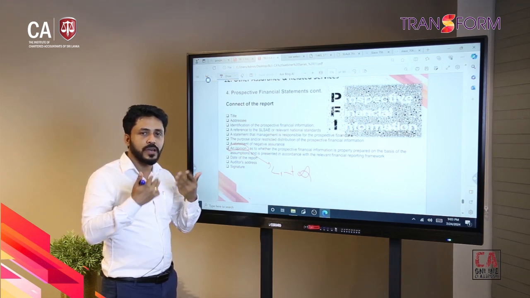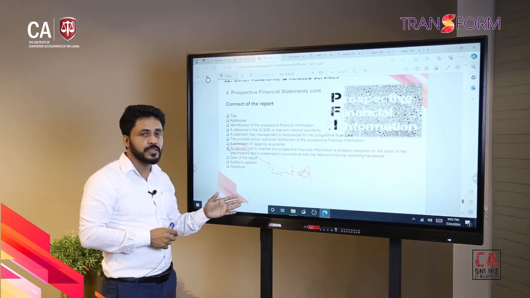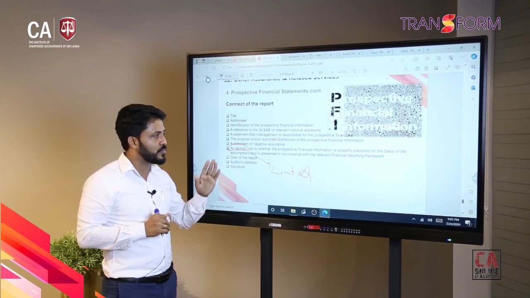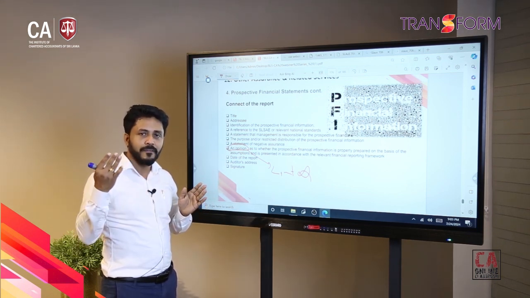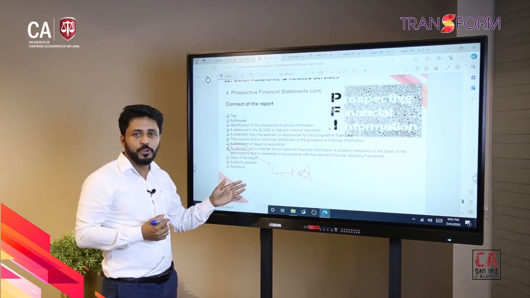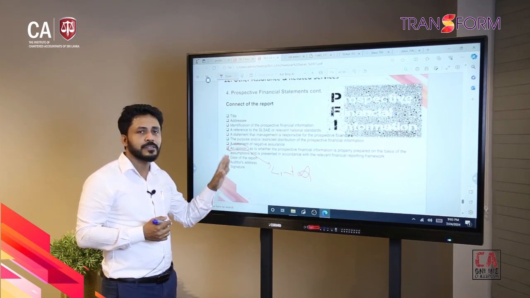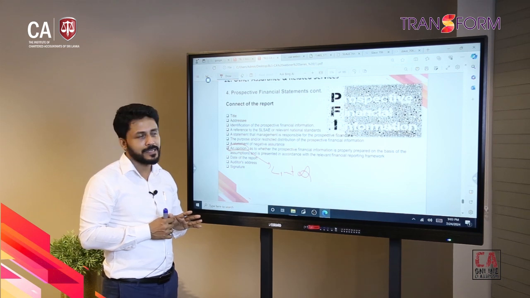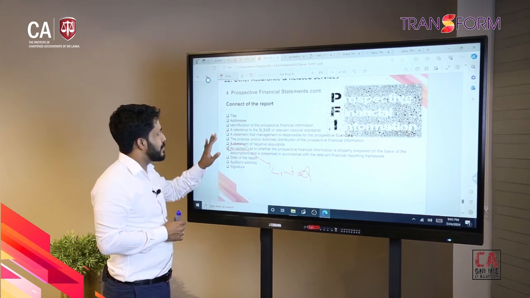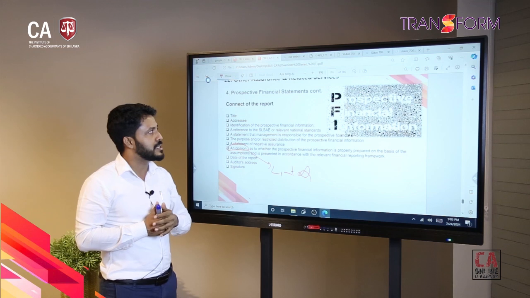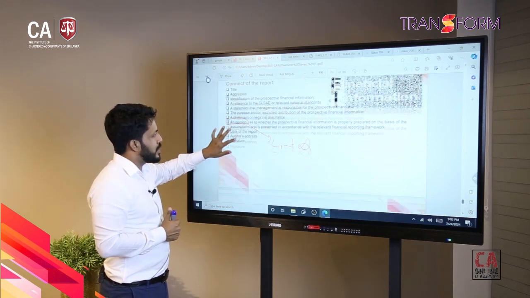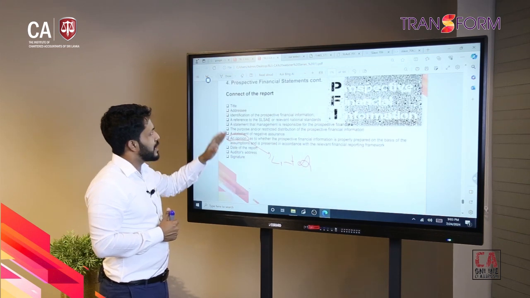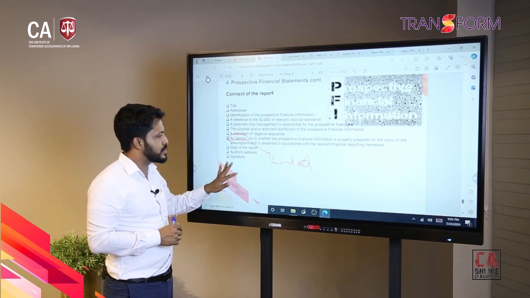As an auditor, if you are issuing a limited assurance, you should have proper documentation for your audit procedures and the management representation, and proper planning documentation, all those things should be documented, right? So that's all about prospective financial statement audit. Basically those are the things I want to cover on this topic.